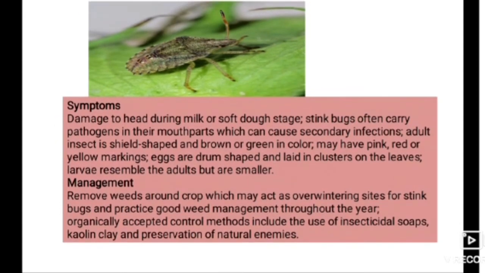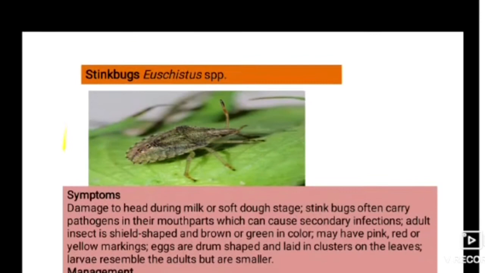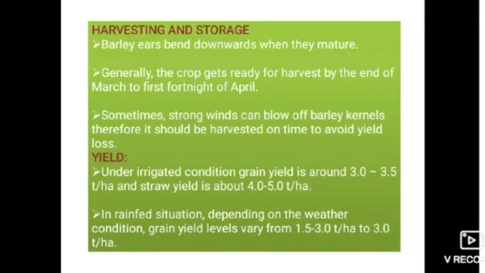It can be managed by removing weeds around the crop which may act as overwintering sites for stink bugs and practicing good weed management throughout the year. Organically accepted control methods include the use of insecticidal soaps, kaolin clay and preservation of natural enemies. Okay, and we are going to see about harvesting and storage.